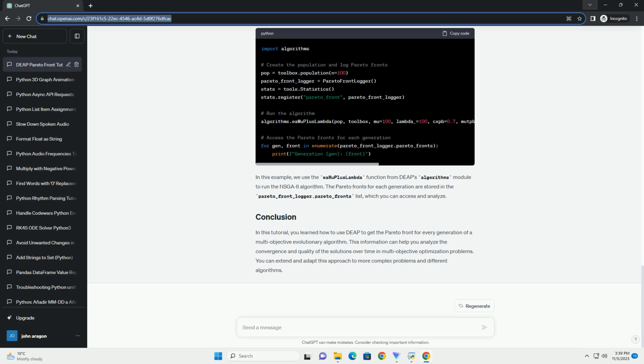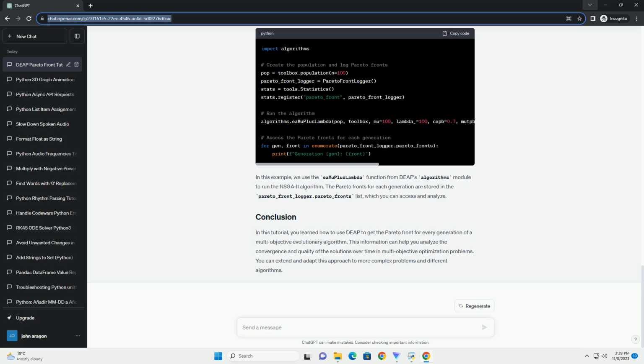Now, you can run the evolutionary algorithm and collect the Pareto front for every generation. Here's an example of running the NSGA2 algorithm for 50 generations. In this example, we use the eaMuPlusLambda function from DEAP's algorithms module to run the NSGA2 algorithm. The Pareto fronts for each generation are stored in the pareto_front_logger.pareto_fronts list, which you can access and analyze.